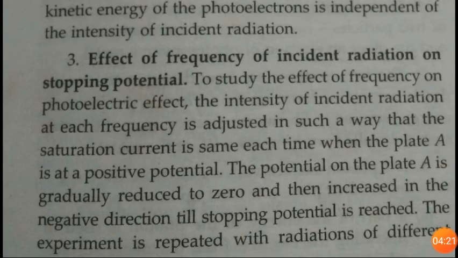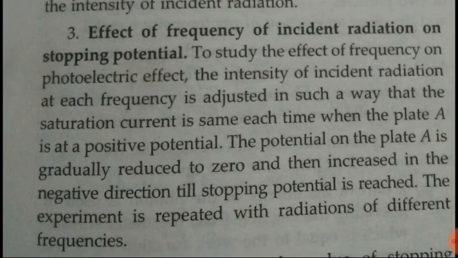Now let's talk about the third point, the effect of frequency of incident radiation on stopping potential. To study the effect of frequency on the photoelectric effect, the intensity of incident radiation at each frequency is adjusted in such a way that the saturation current is the same each time when the plate A is at positive potential.